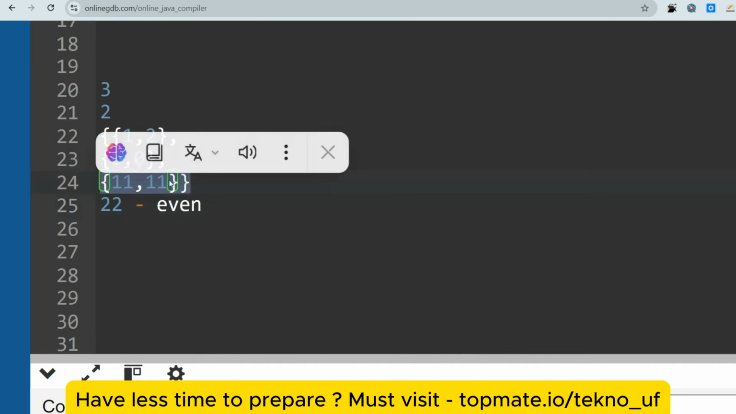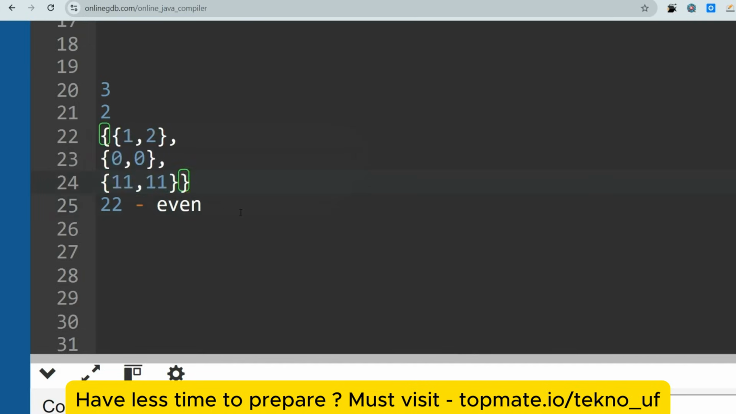One magical row found. Basically the task is that you have to go through the matrix, go through each row, find the odd values, and add all the odd values.